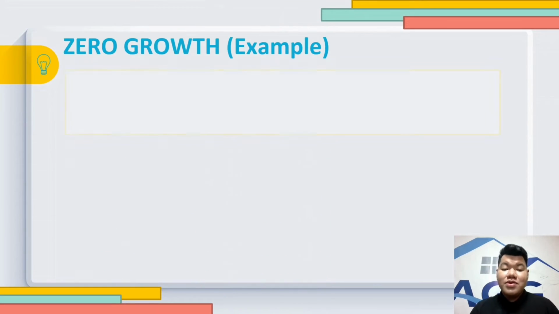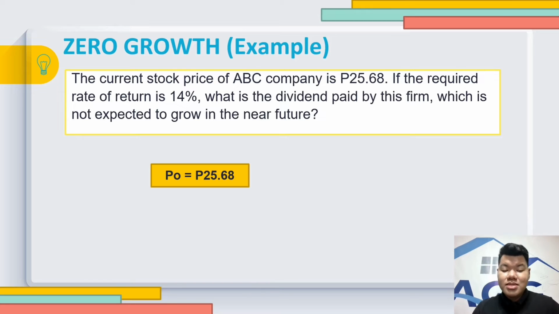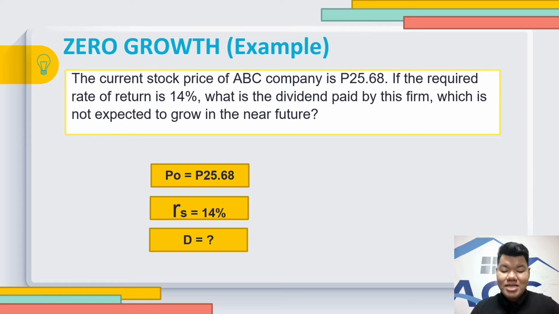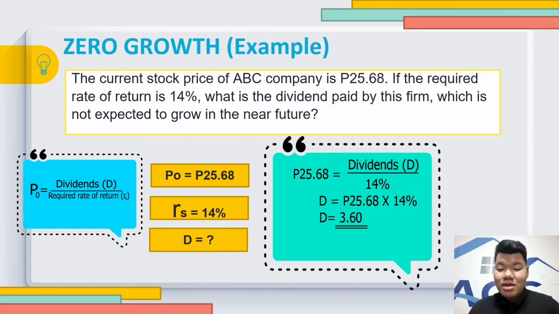For example, the current stock price of ABC Company is 25 pesos and 68 cents. If the required rate of return is 14%, what is the dividend paid by this firm, which is not expected to grow in the near future? Take note that it's stated here that the dividend is not expected to grow in the near future, and that's zero growth. Here, the P sub 0, the current price, is 25 pesos and 68 cents. Your required rate of return is 14%, and we need to solve for the dividend. Using the formula, substitute all the values and you will get a dividend equal to 3 pesos and 60 cents.